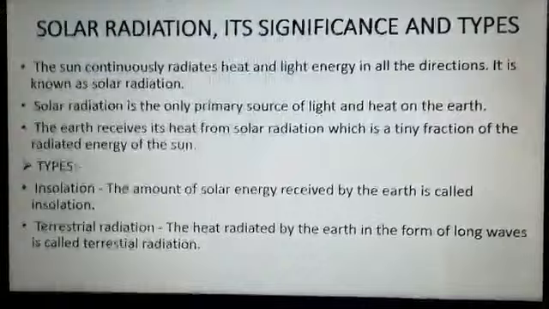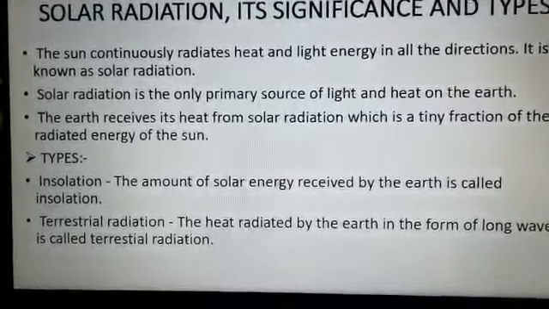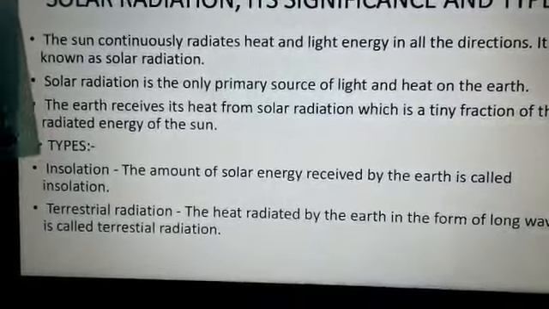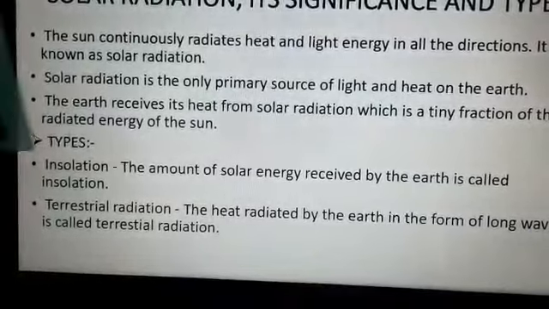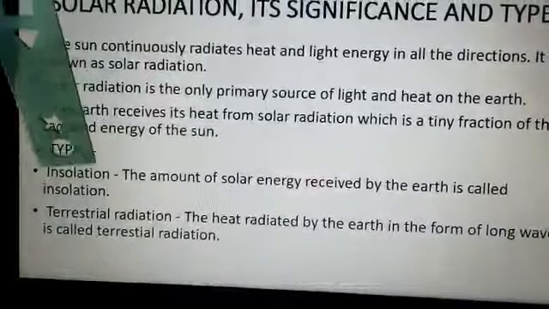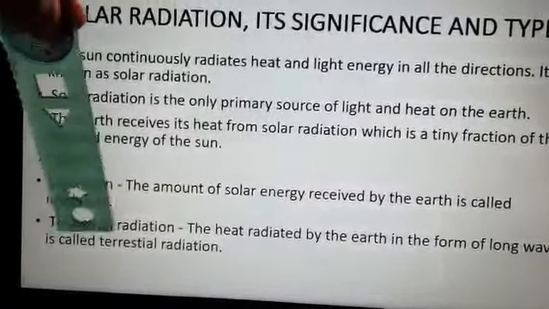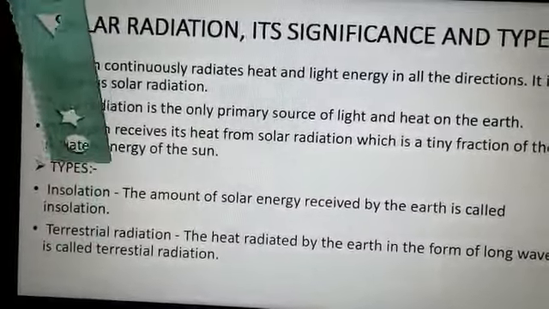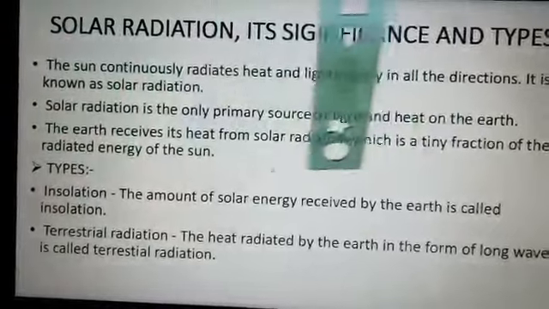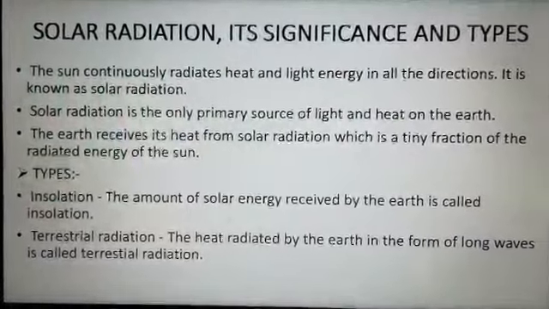So the sun's radiation is divided into two categories, insolation and terrestrial radiation. Insolation is the amount of energy that is received by the earth, and terrestrial radiation is the heat that is radiated back by the earth in the form of long waves.